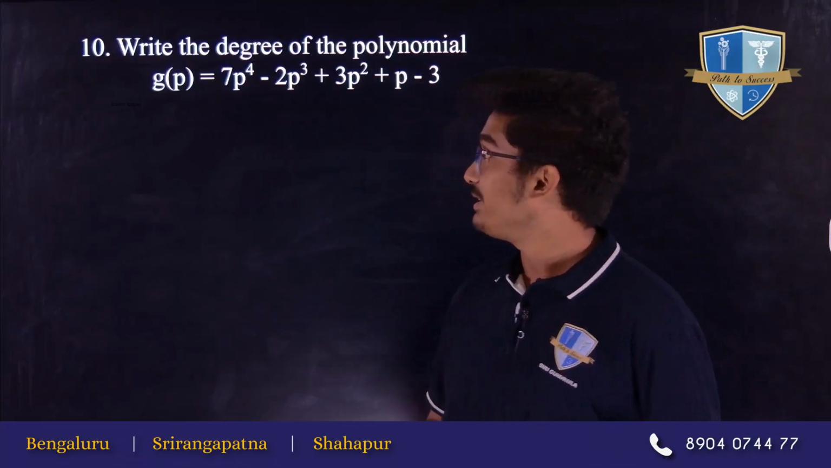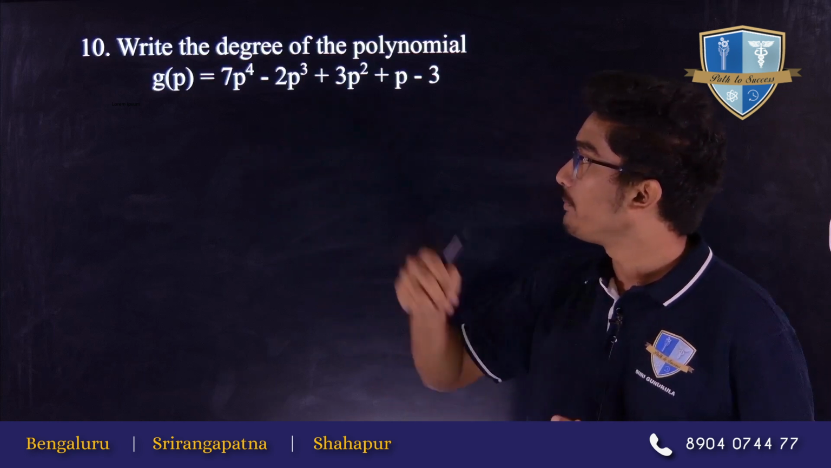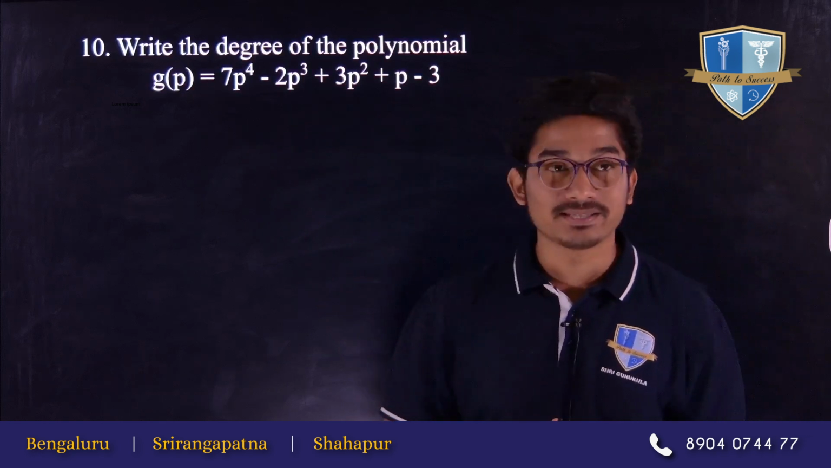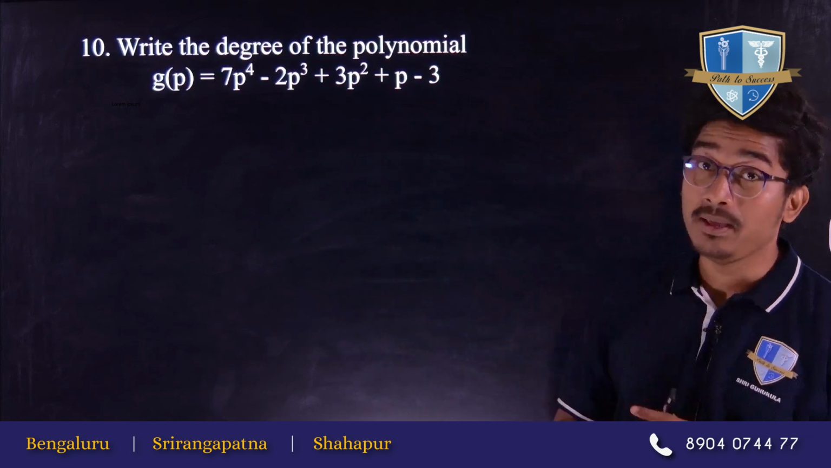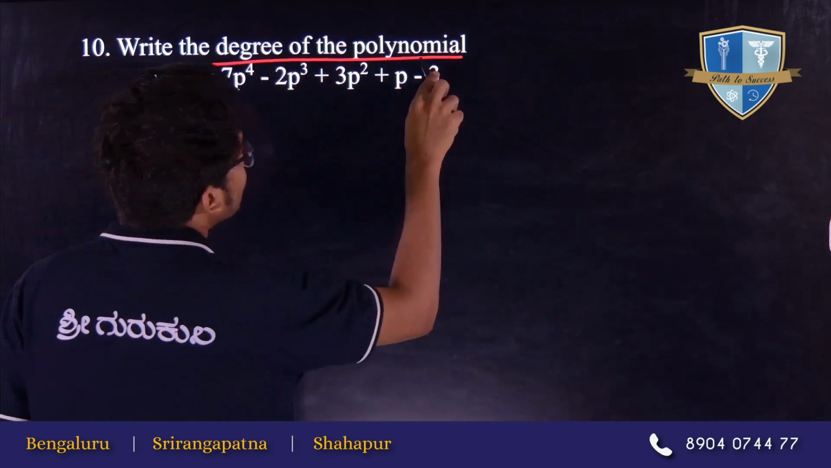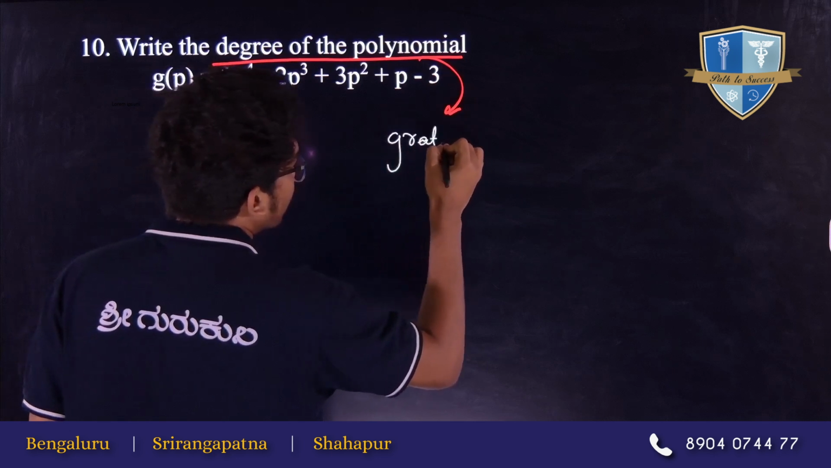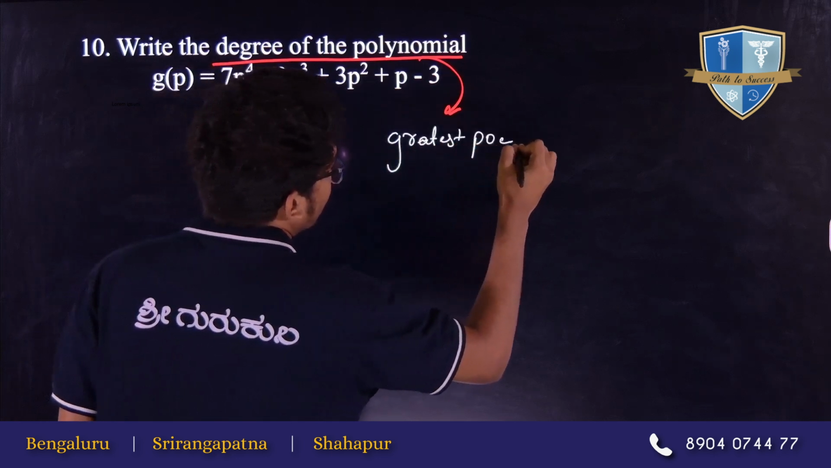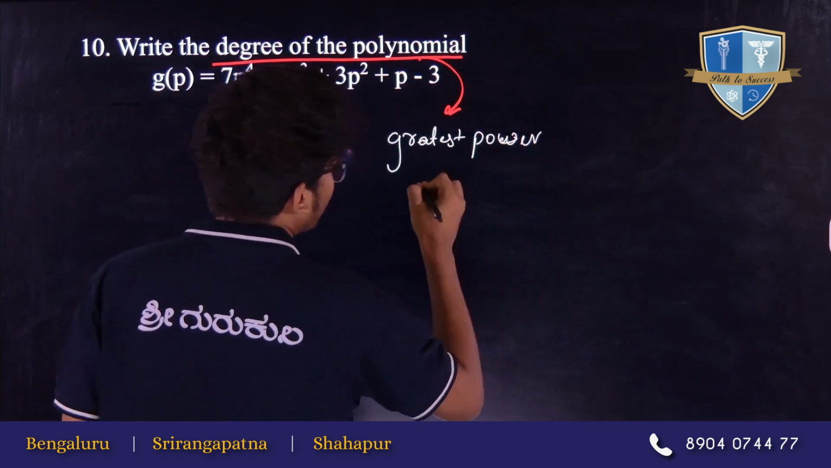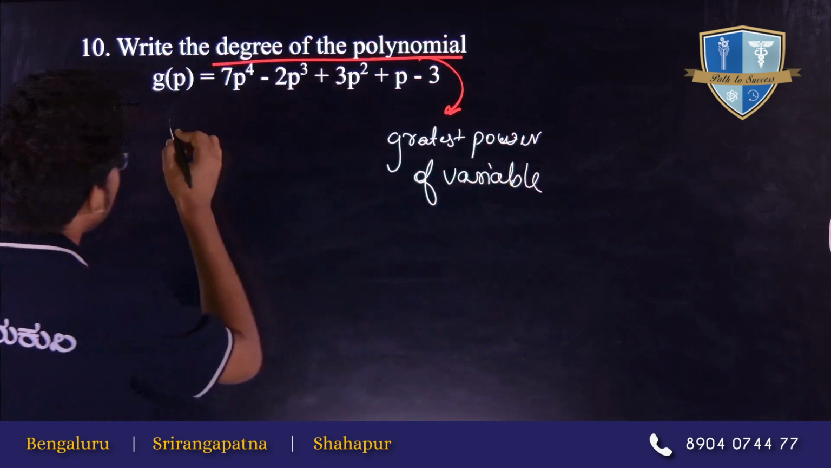So the 10th question is, write the degree of the polynomial g of p is equal to 7p to the power 4 minus 2p to the power 3 plus 3p to the power 2 plus p minus 3. So the degree of the polynomial is nothing but the greatest power of the variable. So the variable here is p.